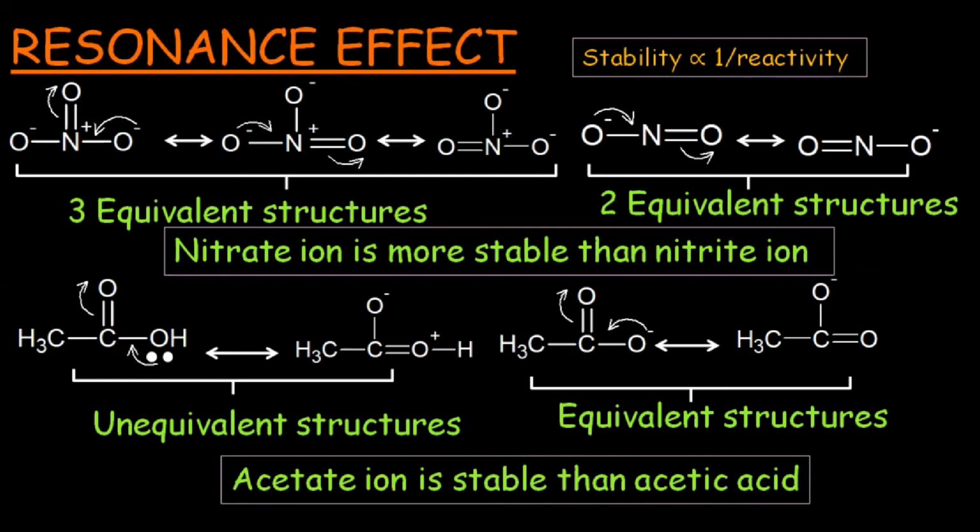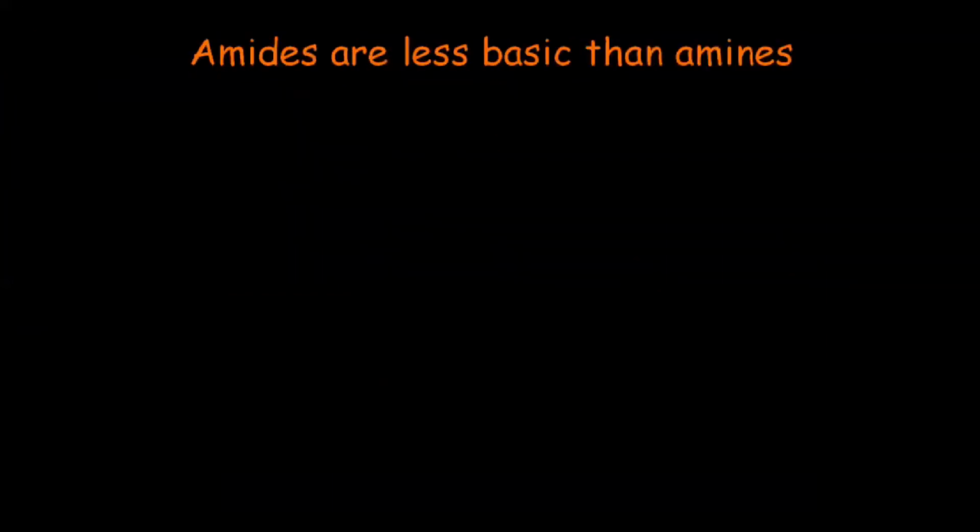Resonance effect is also known as the mesomeric effect. It can affect the acidity and basicity of the molecules and can change the dipole moment of the molecules. Now let's discuss how resonance can change the basicity of the molecule. With the first example of amides are less basic than the amines.